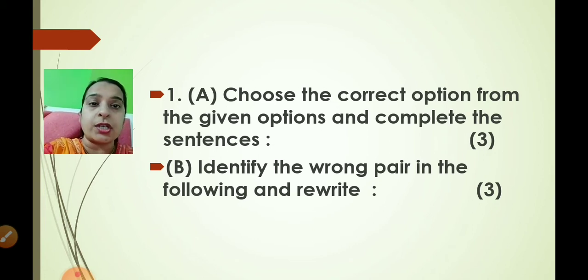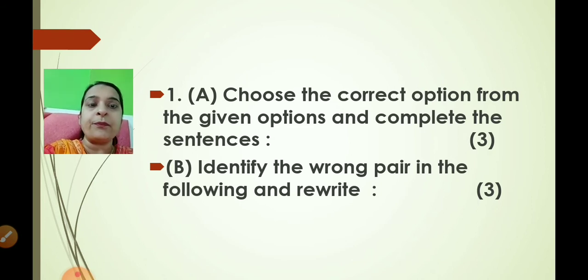Don't just write the answer. If you write only the answer, you will get only half mark. You will get 3 questions for 3 marks, meaning 1 mark each. You have to underline the answer.